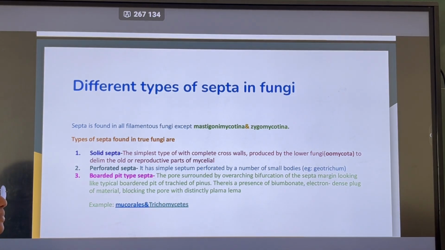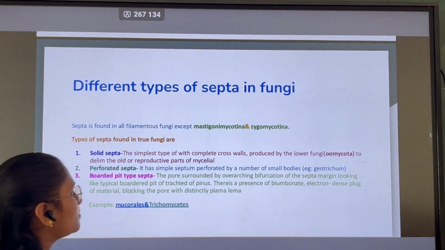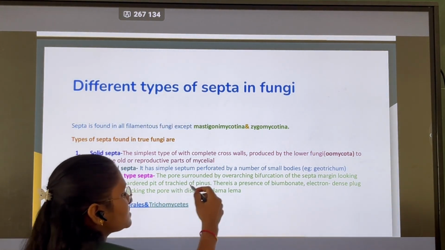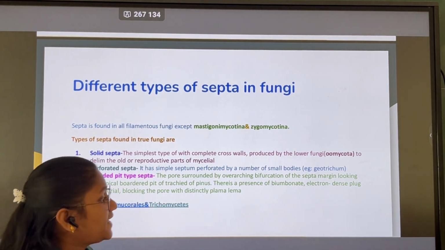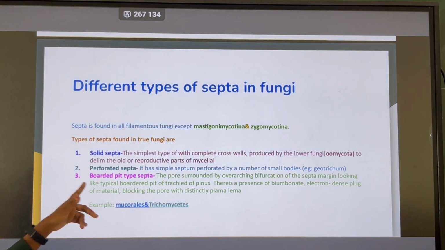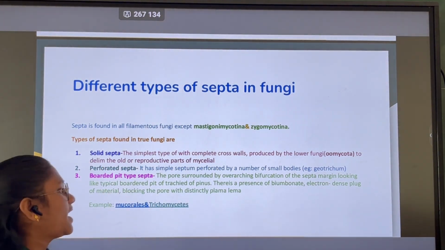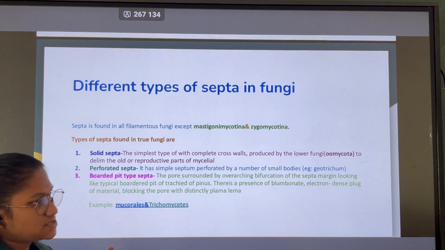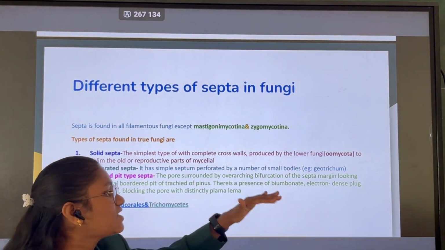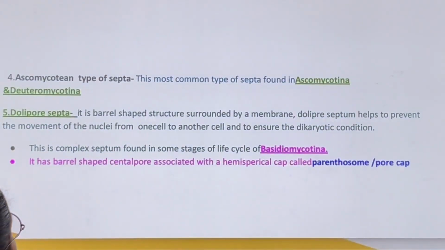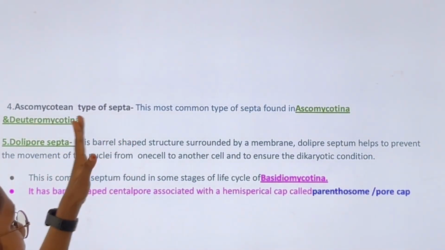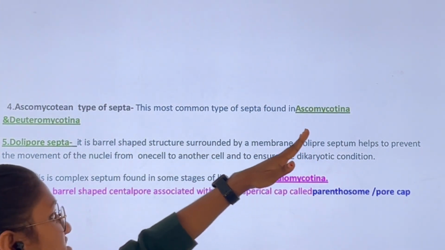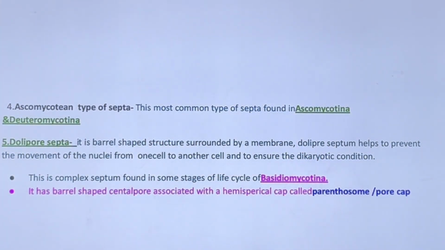Third, the bordered pit type of septa, where the pore is surrounded by an overarching bifurcation of the septa and the septal margins look like a typical border. Fourth, the Ascomycetous type of septa, mostly found in the groups Ascomycotina and Deuteromycotina.